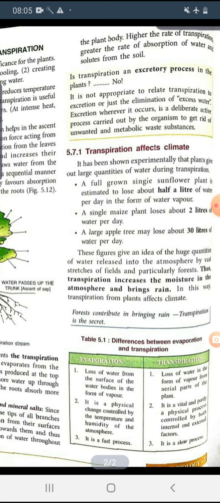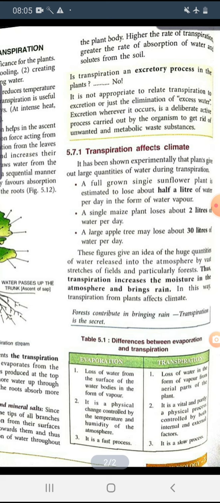Next is the effect of transpiration on climate. It has been shown experimentally that plants give out large quantities of water during transpiration.